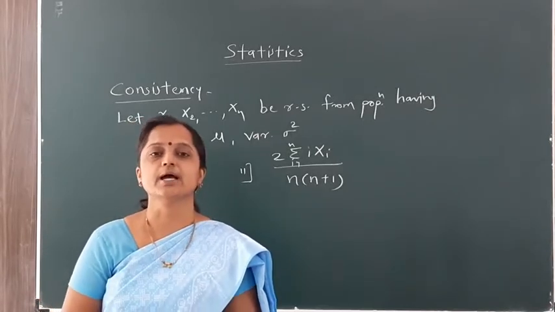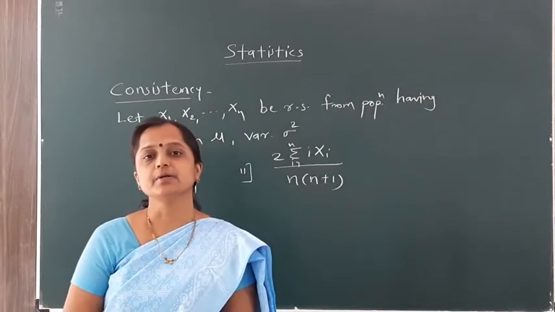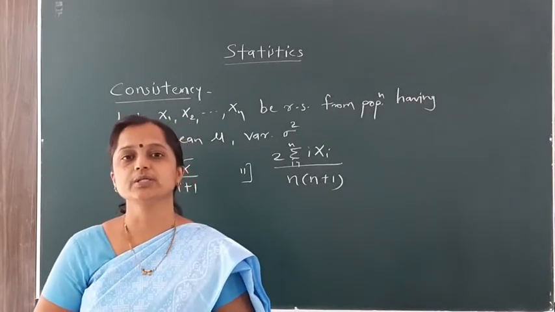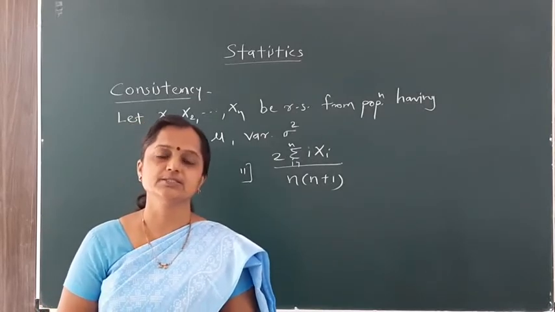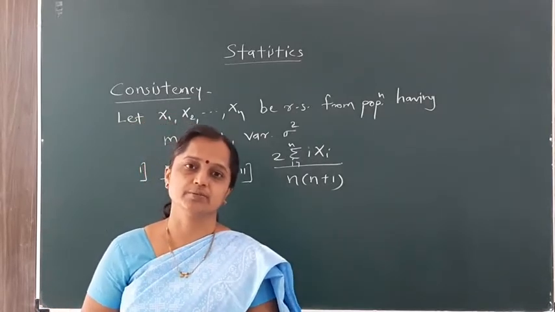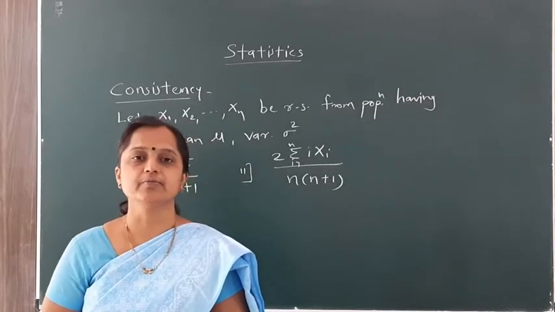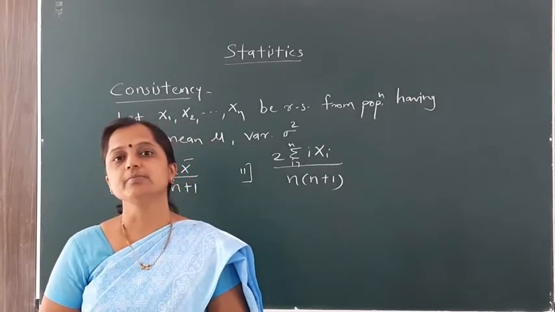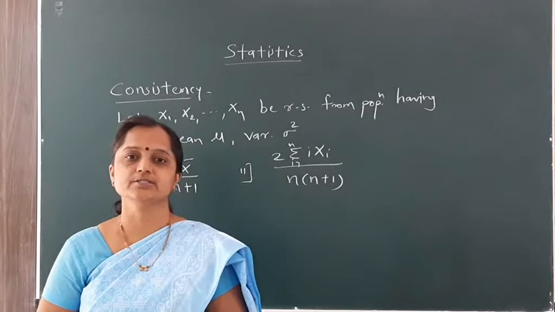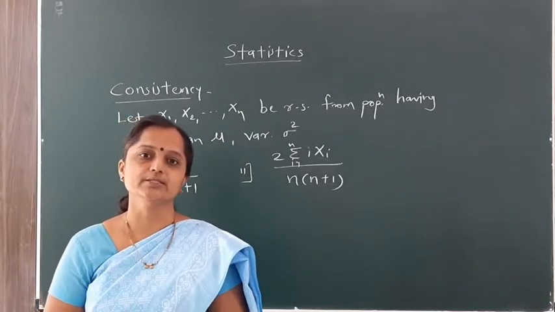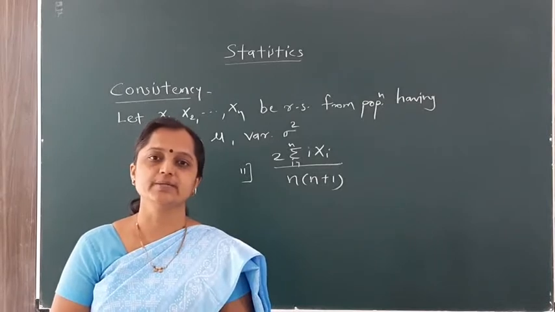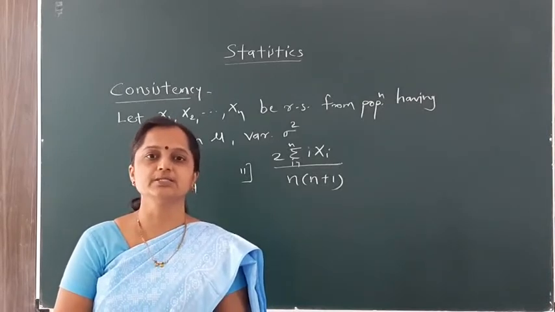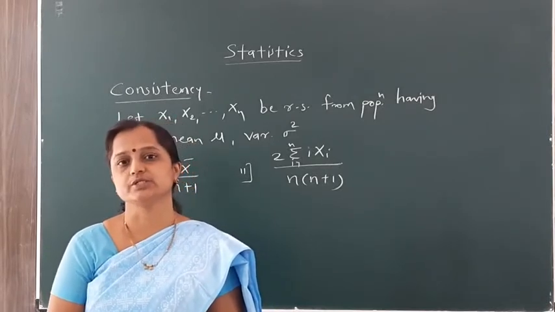Means we have shown that if our random sample is taken from a normal distribution with parameters mu and sigma square, then sample mean is a consistent estimator for the population mean. Also we have seen sample variance and sample mean square are consistent estimators for population variance sigma square. Okay. In unbiasedness we have completed the same examples. Sample mean is an unbiased estimator for the population mean.